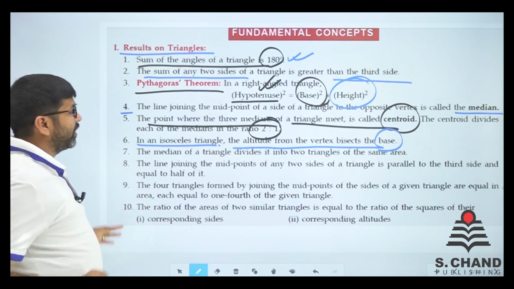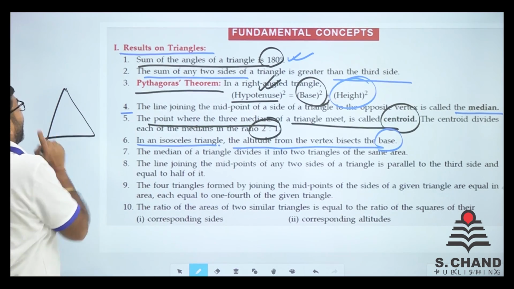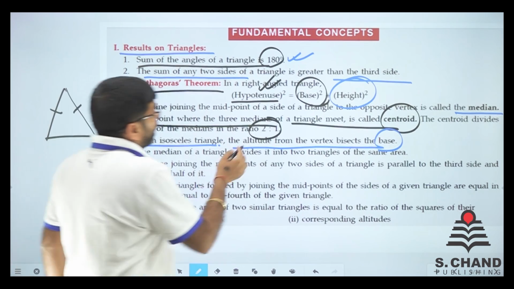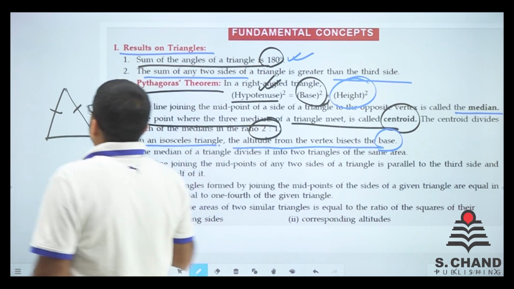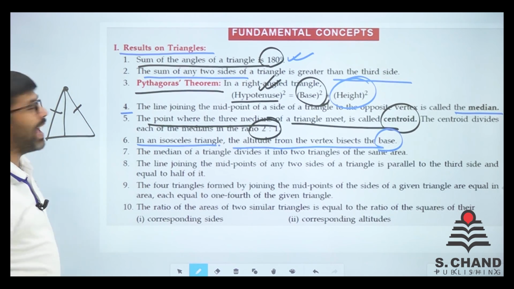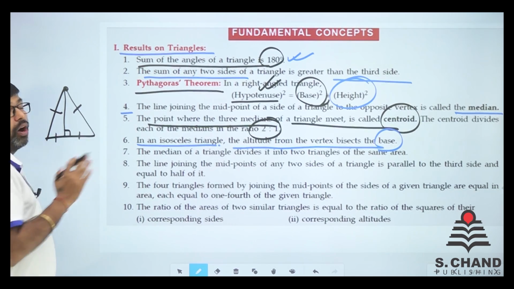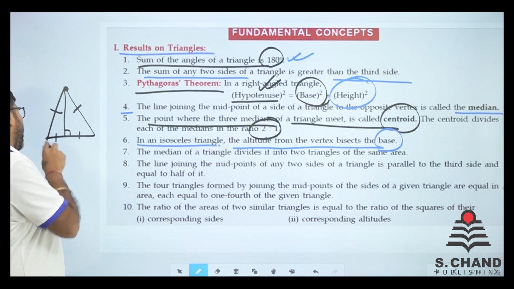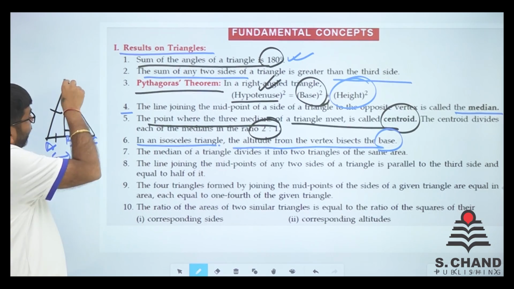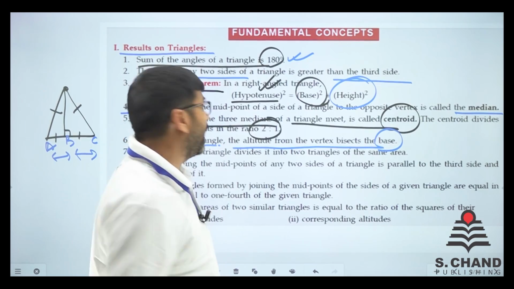So what is an isosceles triangle? An isosceles triangle is basically a triangle which has two sides equal, right? So these two sides are equal, for example. The altitude from the vertex bisects the base. So from this point, if you put an altitude on it, it will definitely bisect. Bisect means equally divide. See this A, B and C. So AB is equal to BC. That is when a vertex in an isosceles triangle drops an altitude.